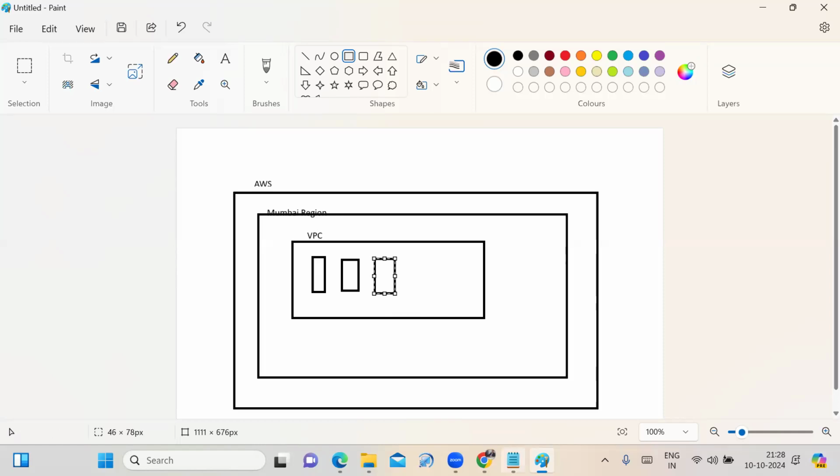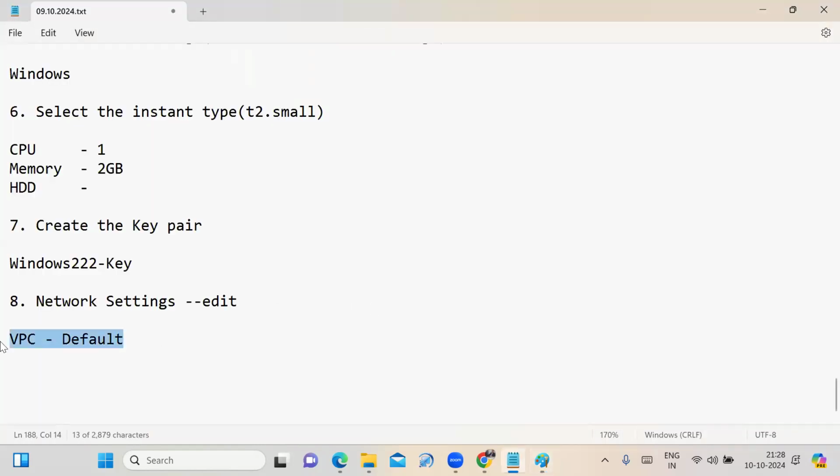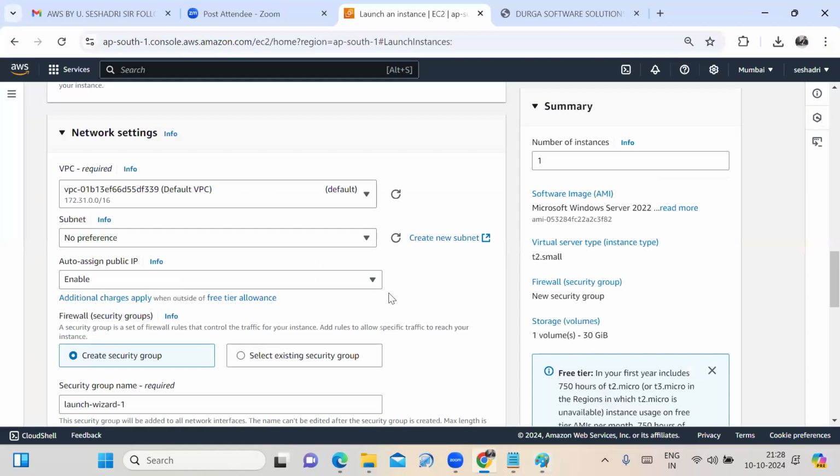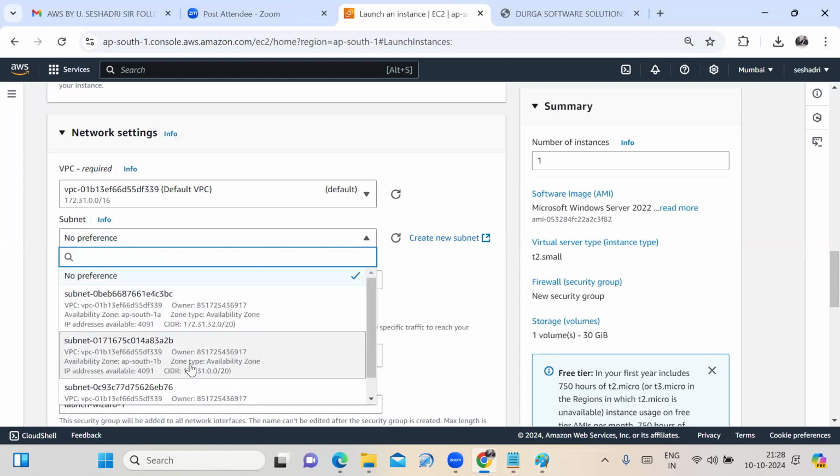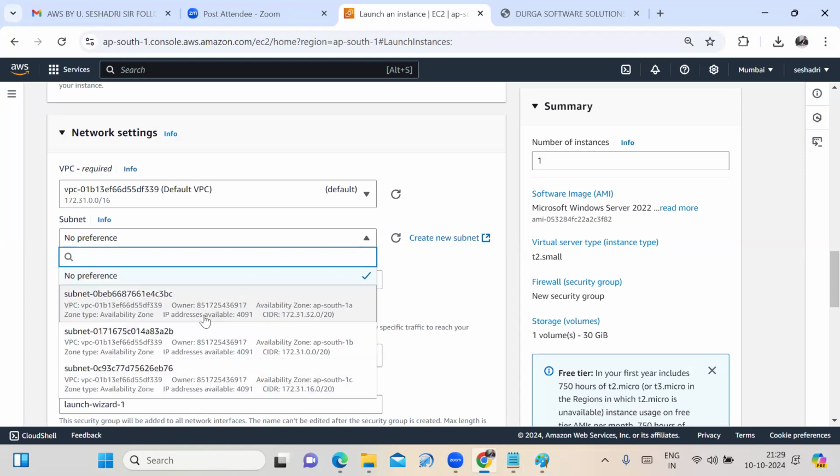Right now, which VPC am I selecting? The default VPC, in network settings. In the Mumbai region, how many availability zones are there? 3 availability zones are there.